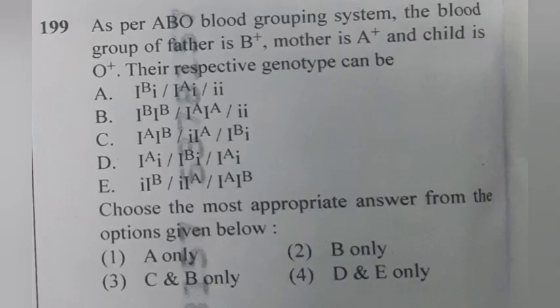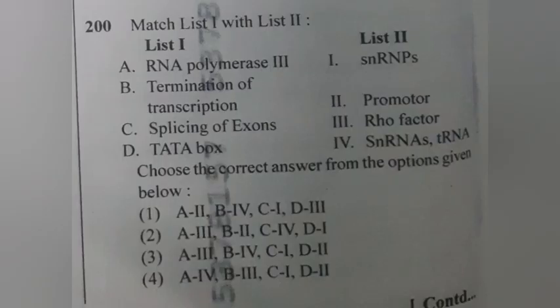199. As per ABO blood grouping system, the blood group of father is B positive, mother is A positive, and child is O positive. Their respective genotype can be. Choose the most appropriate answer from the options given below. 1. A only, 2. B only, 3. C and B only, 4. D and E only. Answer 1. A only.